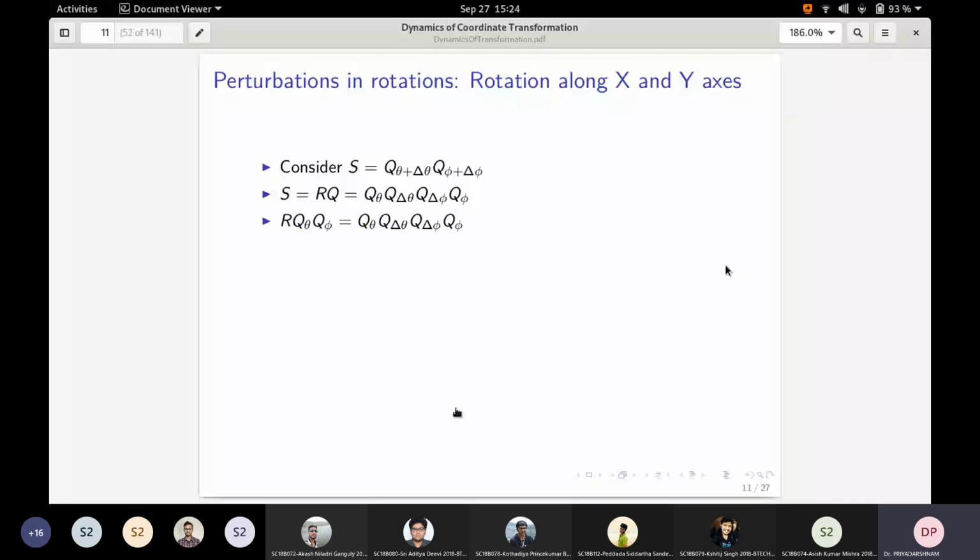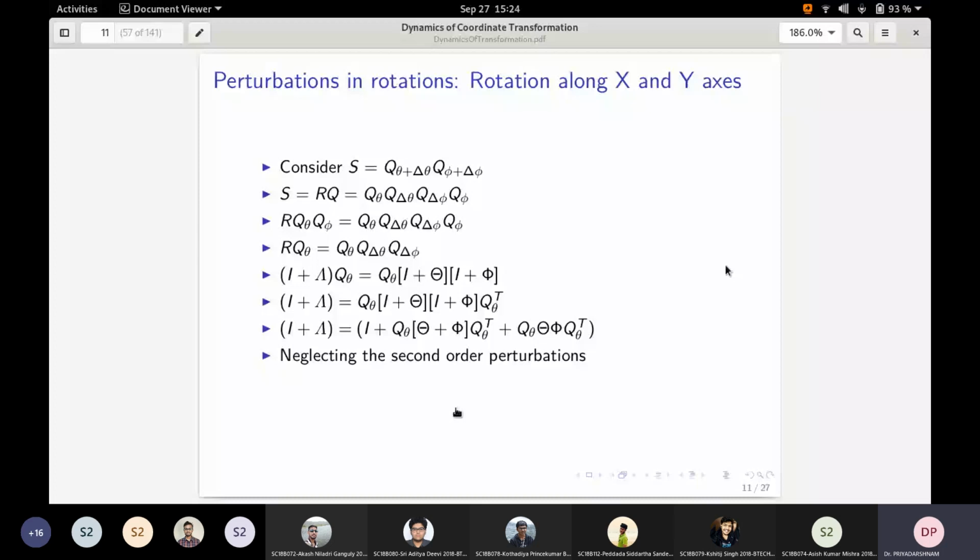We neglected the second order perturbation because, while taking the derivative, the second order perturbations die out faster than the first order perturbations. And then you are only dividing by delta t, which is only first order. If you were dividing by delta t square, then the second order perturbation would have to be taken, and that will become the second derivative. Since we are doing only the first derivative, we will take only the first order terms. When you take the limit, second order terms will be 0. First order terms may not be 0. That is why you get the derivative.